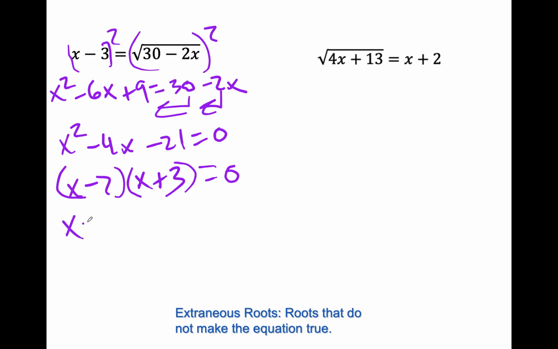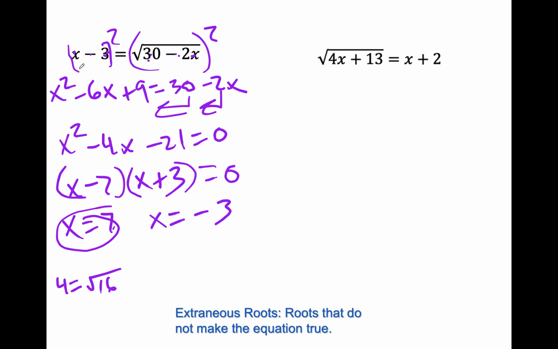Set them both equal to 0 and solve. I get 7. I get negative 3. Go back up there. 7 minus 3, that's 4. Is 4 equal to the square root of 30 minus 14? 30 minus 2 times 7 is 4. Yep, we're good. That one's going to work.